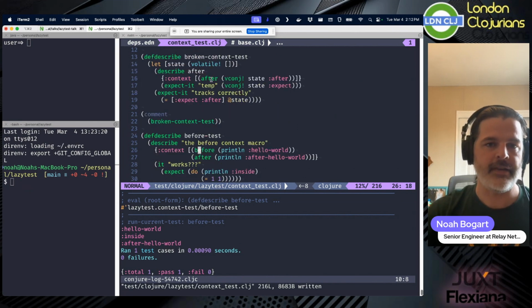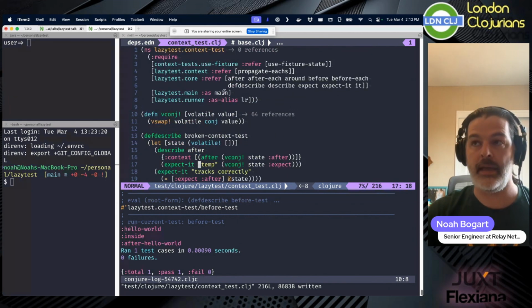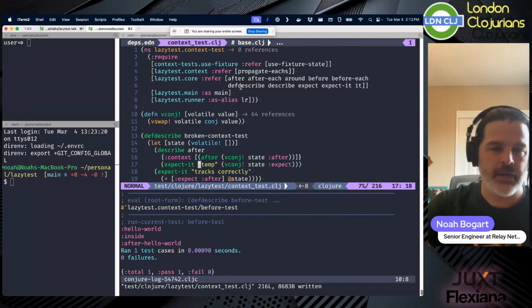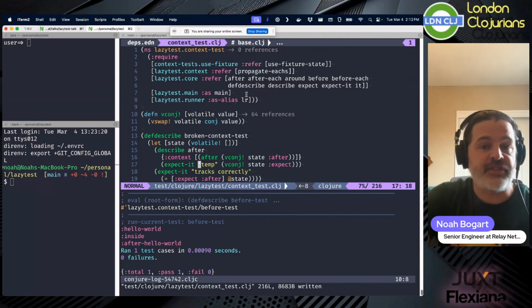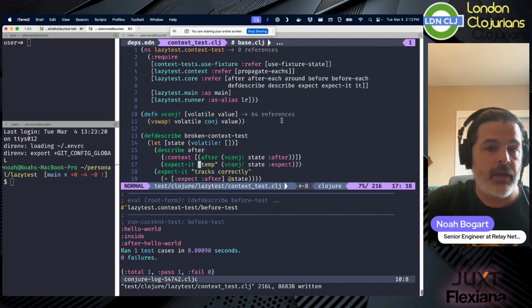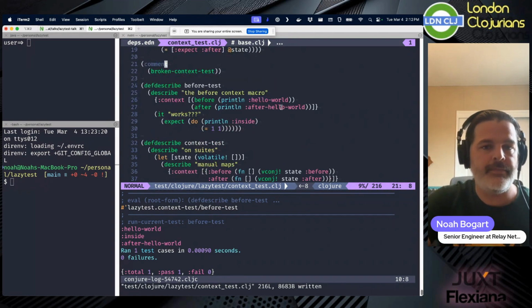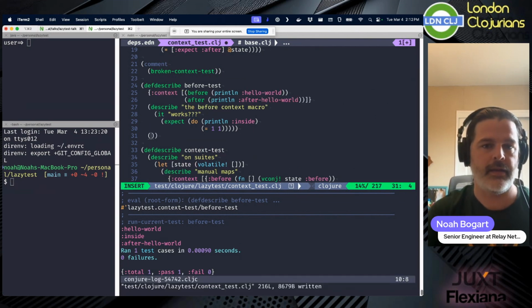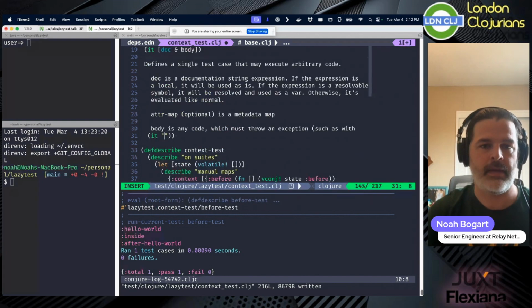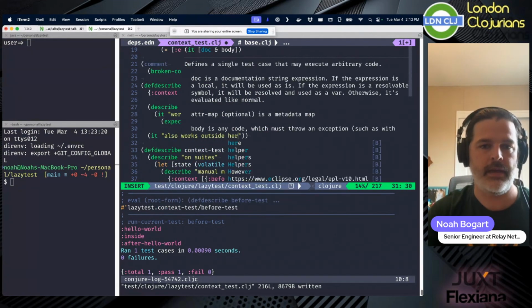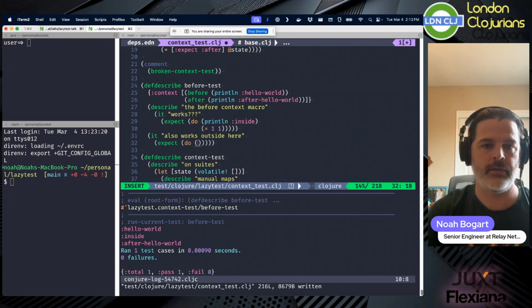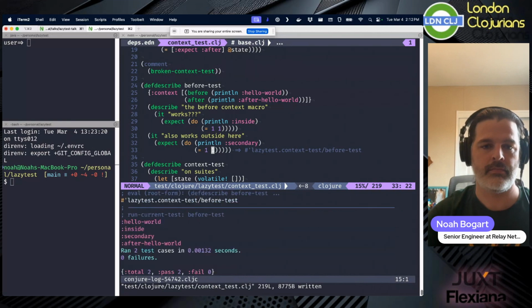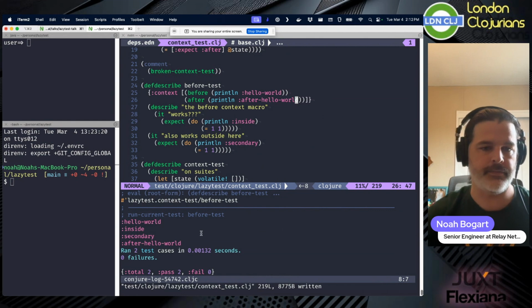So instead of being bound to a fixture, which can be of arbitrary, like just top level only, I can arbitrarily nest these. I could even put this up here. So I could say it also works outside here. Expect to outline secondary. Hello world, inside, secondary, after hello world. Do you see that?